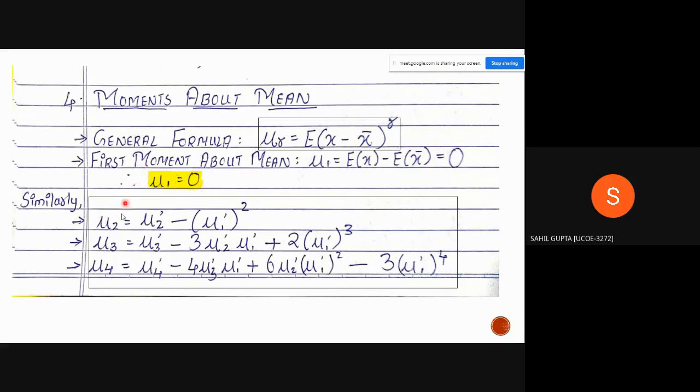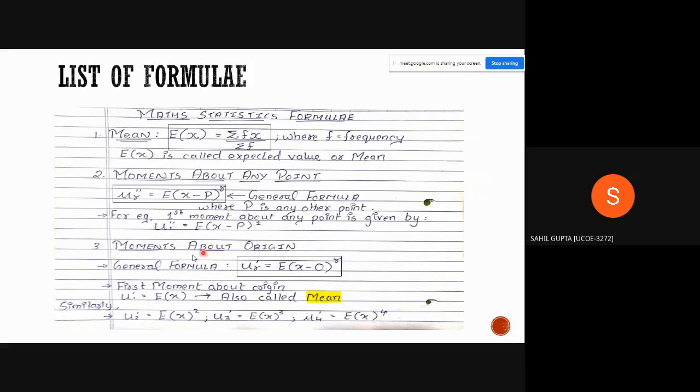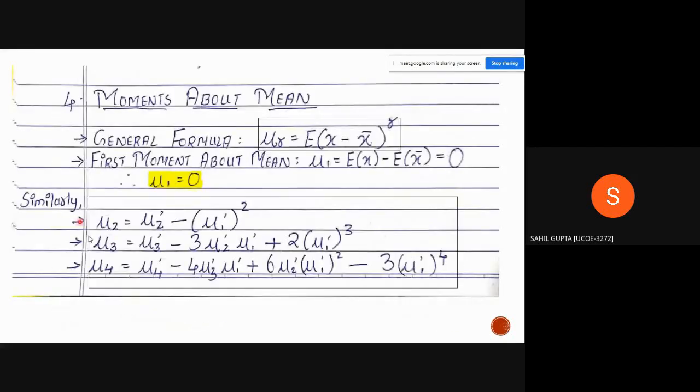Similarly, by substituting in the formula, we get the second moment about mean. The second moment about mean, mu 2, is equal to mu 2 dash minus mu 1 dash the whole square, where mu 2 dash is the moment about origin.